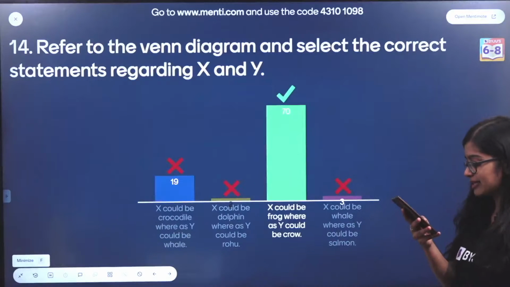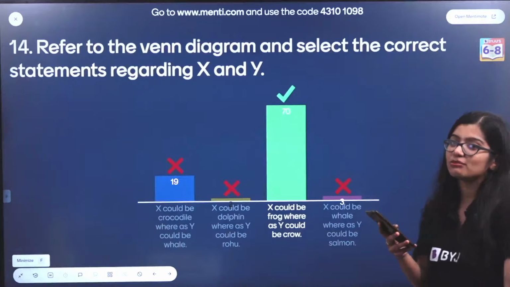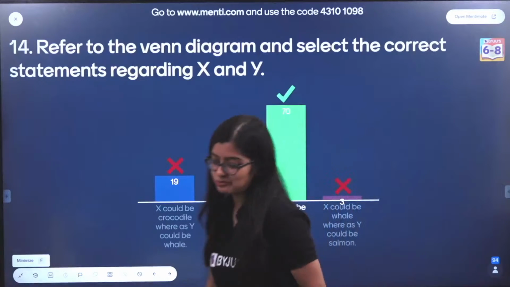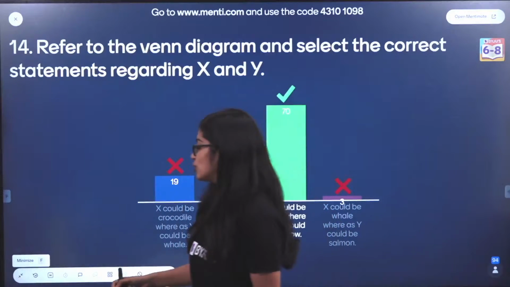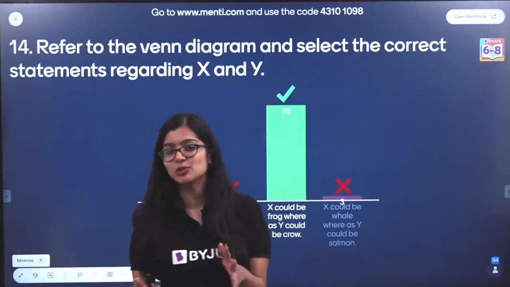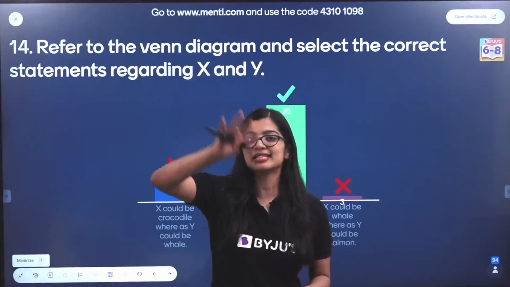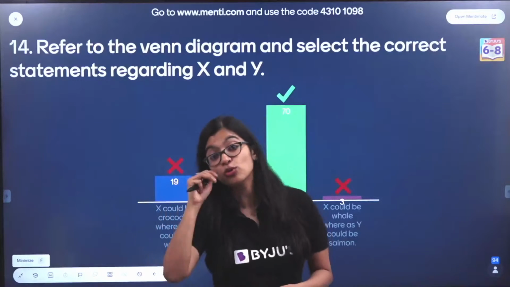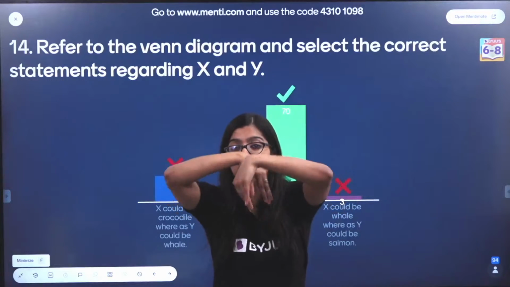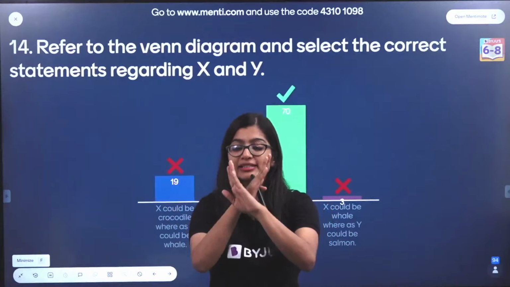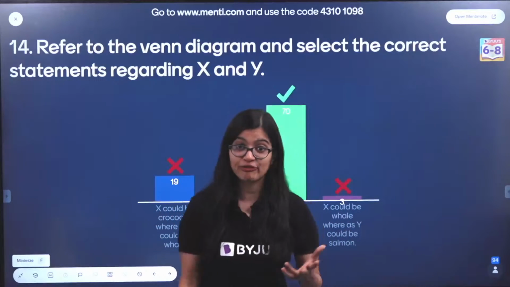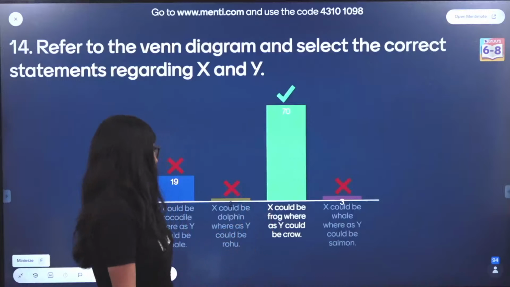Very good, everybody. Very good. Yes, it's Samyukta. Close enough, close enough. So here, it was a Venn diagram. See, Venn diagram you've learnt in maths already. We know that a Venn diagram is used to represent some data and the commonalities that exist between the data. Now on one side you said these organisms respire through skin. Then you had X. Now X is the point where two circles of the Venn diagram are meeting. That means that X is something that can respire through skin and lungs. Now that is nothing but your amphibians like your frogs, which is why X is a frog.